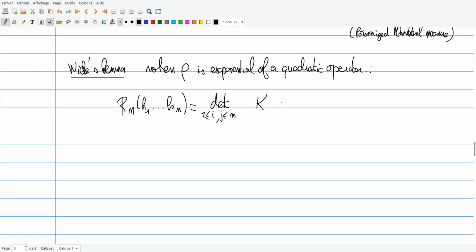So there will be a correlation kernel K(i, j), where this correlation kernel is basically the propagator, the two-point correlation function, c dagger c.